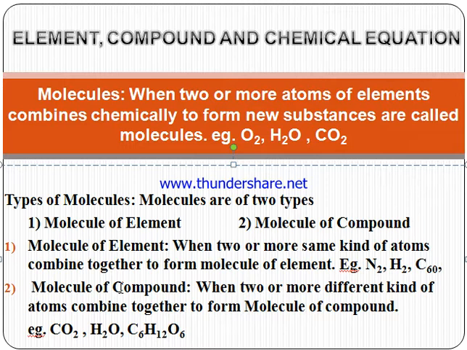But in case of molecule of compound, two or more different kinds of atoms combine together to form molecules of compounds. Example, CO2, 1 carbon, 2 oxygen, different kinds, molecule of compound. H2O, 2 hydrogen, 1 oxygen, that is also a molecule of compound. C6H12O6 is the formula of glucose, so again it is a molecule of compound. So learn about these molecules of elements and compounds. Thanks and have a nice day.